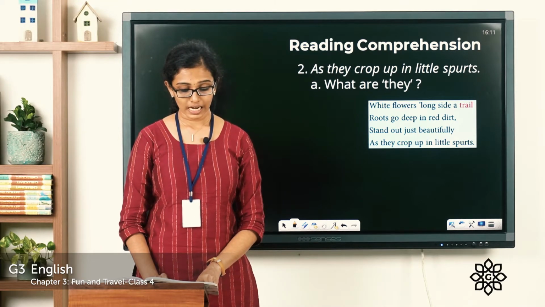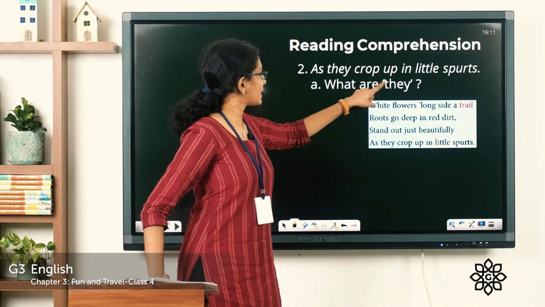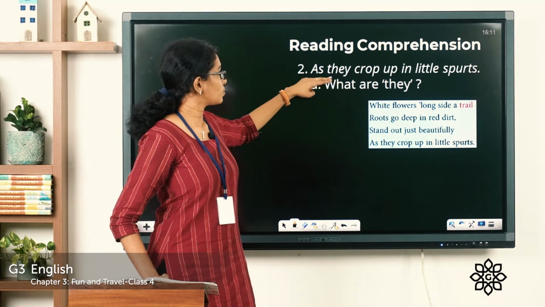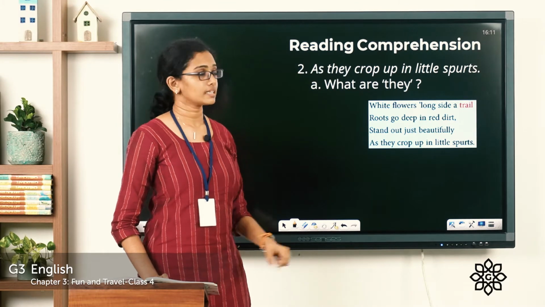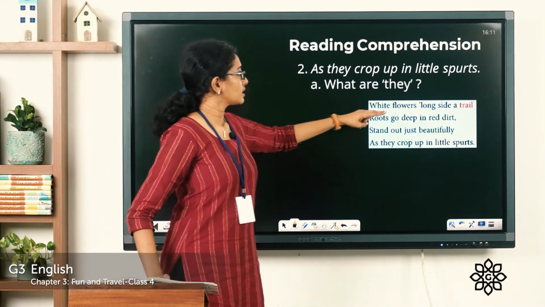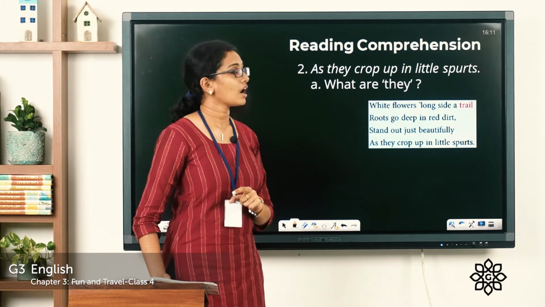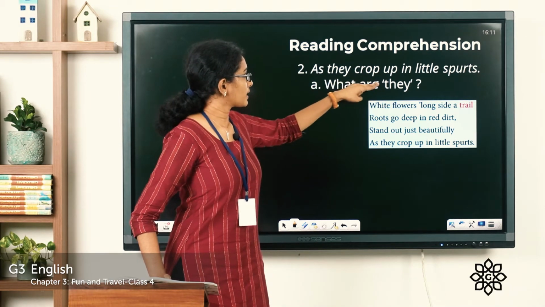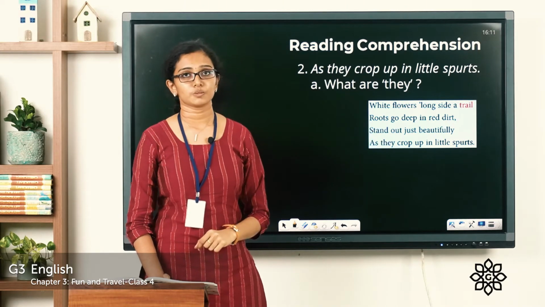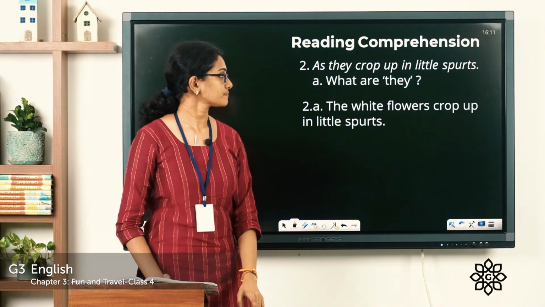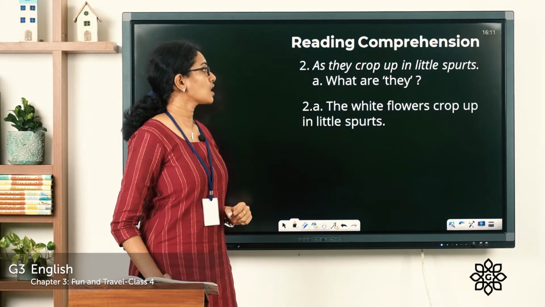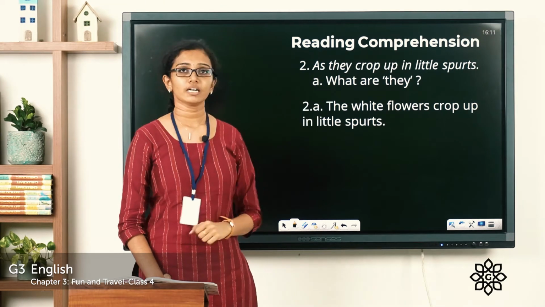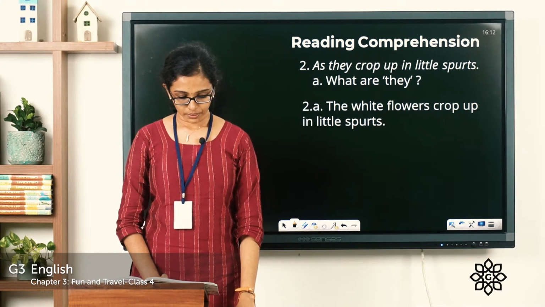So let's see question number 2a. What are they? So what is this they that is referred to here, as they crop up in little spurts? What is this they mentioned in the stanza? So what are they? Here the poet is mentioning the white flowers. The white flowers crop up in little spurts. So how do you write the answer for that? You can write: the white flowers crop up in little spurts, and the they mentioned here is about the white flowers.